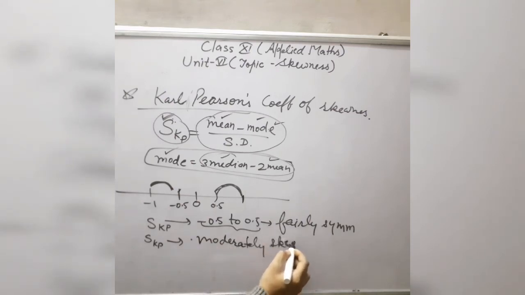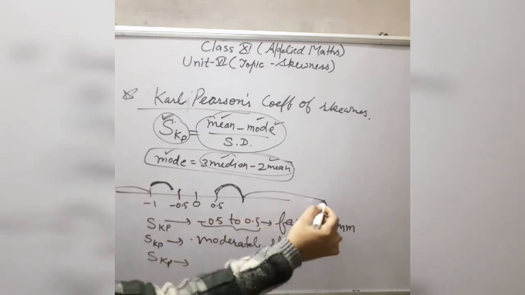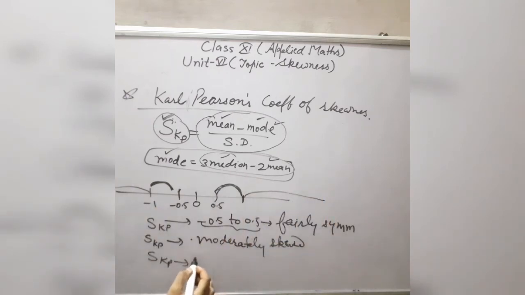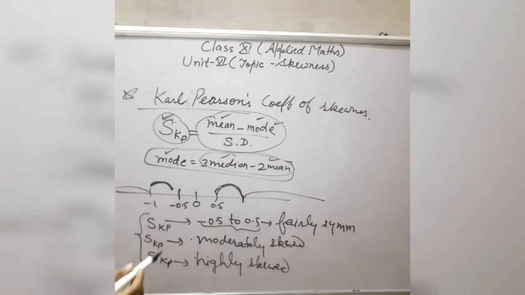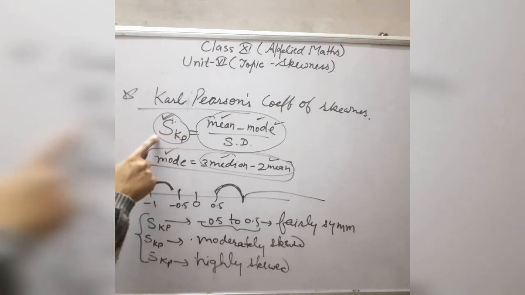And in the third case, if the value of this coefficient is less than minus 1 or greater than 1, this data will be highly skewed. So at the end of each and every problem you will mention one of these statements. Out of these three, any one statement you will mention: the given data is fairly symmetrical, moderately skewed or highly skewed. It depends upon the value of this Karl Pearson coefficient.